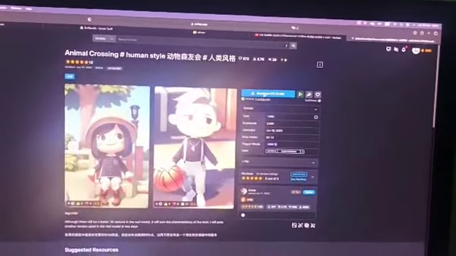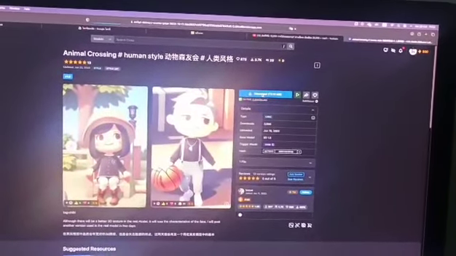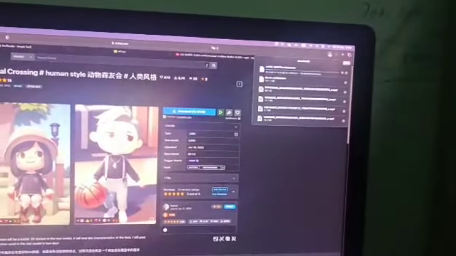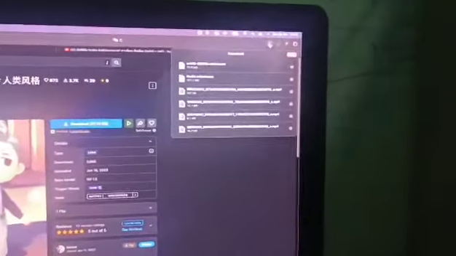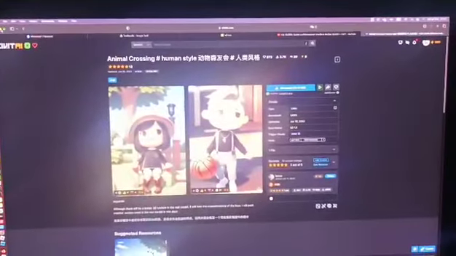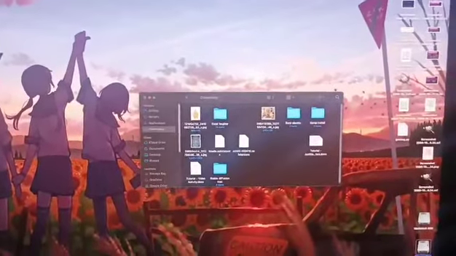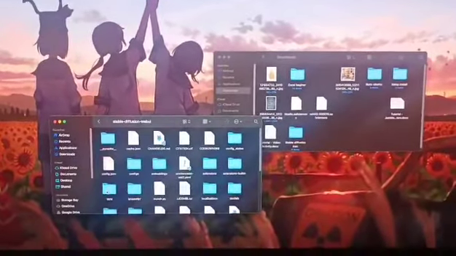Here, download this model. Animal Crossing, yes. Here the model is in this, and close the tab and open Finder and go to Downloads. In here it has this. Open the storage bay, go to Stable Diffusion.